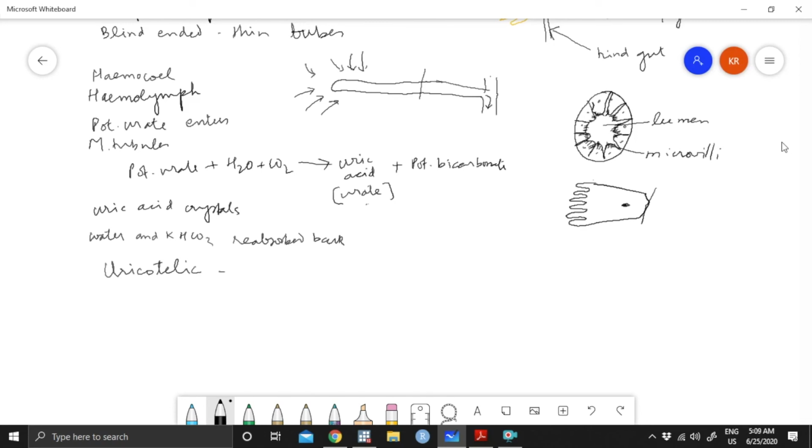So this is a very simple and short description of Malpighian tubules. Remember that they are not in any way similar to a protonephridium or a metanephridium. You cannot compare them with either the earthworm structure or other invertebrate structures. They are different in terms of origin, and they are connected to the alimentary canal. This is how Malpighian tubules in cockroach function.